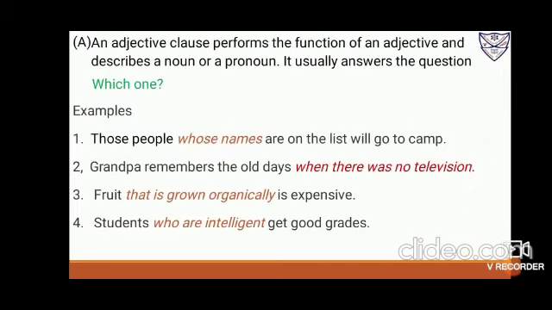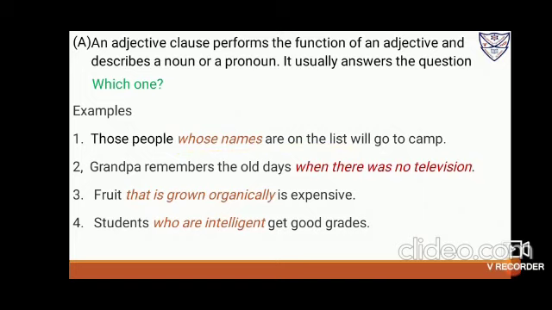An adjective clause performs the function of an adjective and describes a noun or a pronoun, as I've already told you. It usually answers the question "which one?" Number one, for example: "Those people whose names are on the list will go to camp." So which people will go? Whose names are on the list. This is an adjective clause.